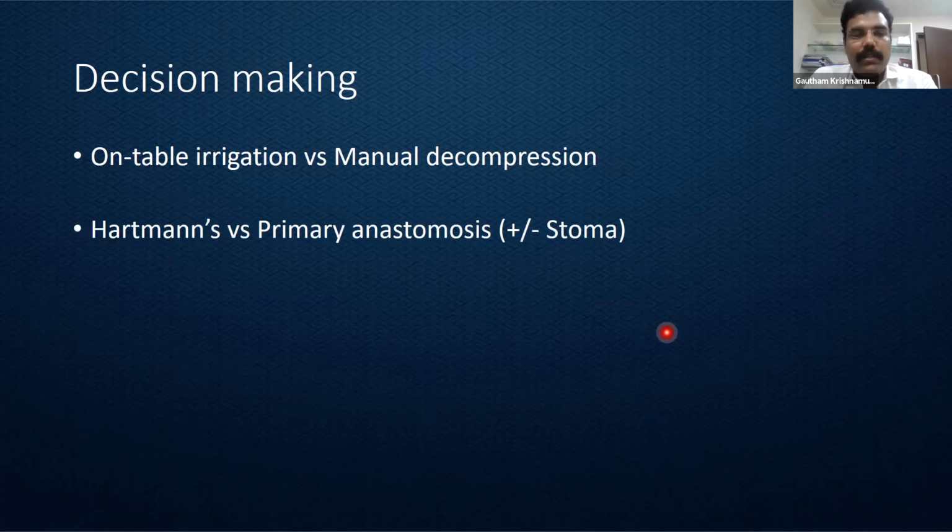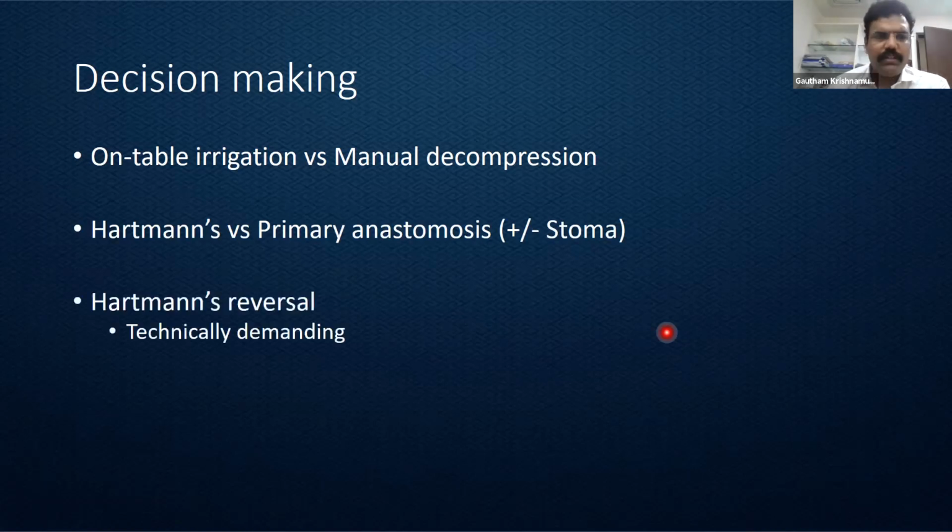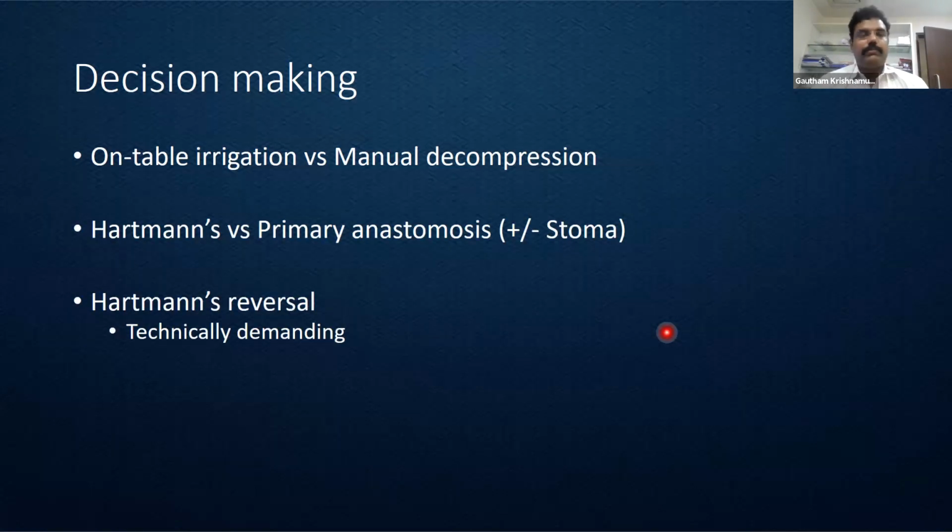So whether Hartmann's or the primary anastomosis with or without stoma in this individual. So what are the factors? Hartmann's basically becomes a straightforward decision because we have a lesion there, it's resectable and it's causing obstruction. But when it's involving the upper third in this individual, we should also be aware that he is going to need a reversal, and during that time it is going to be very demanding because the stump is likely to recede further into the pelvis.